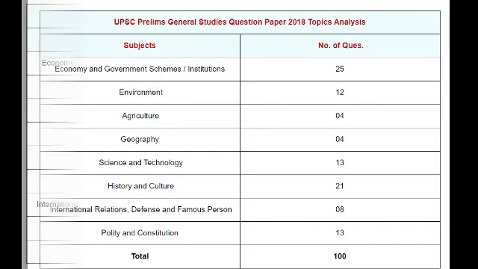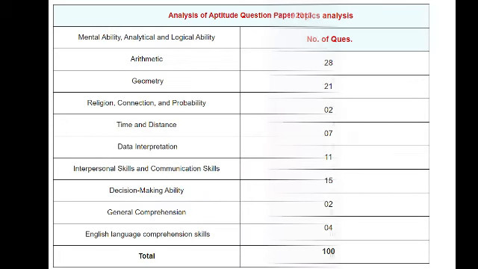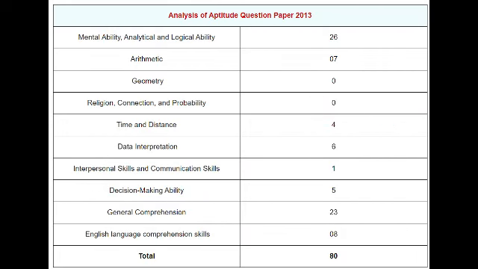marks, total 100 questions. 2019 topic analysis, economy and government schemes, institutions 28, environment 21, agriculture 2, geography 7, science and technology 11, history and culture 15, international relations, defense and famous person 2, and polity and constitution 4. So these are the analysis of general studies question paper from 2013 to 2019.